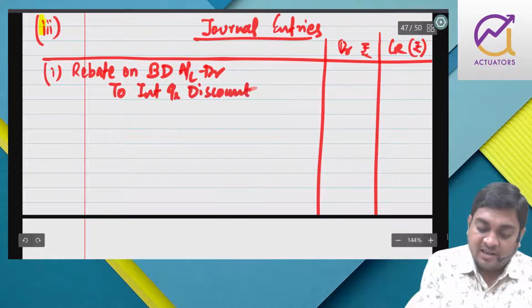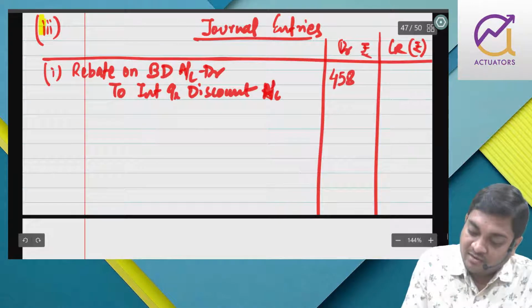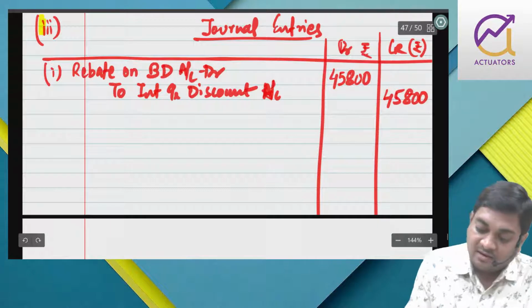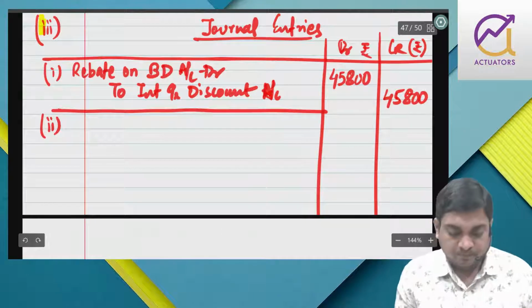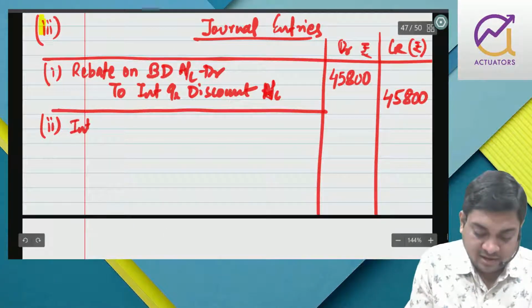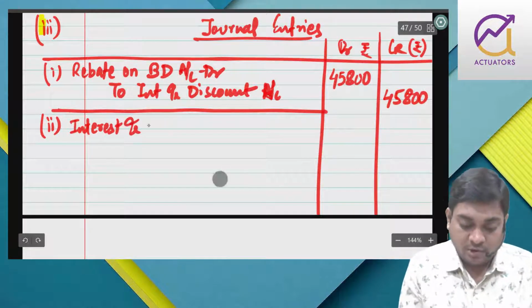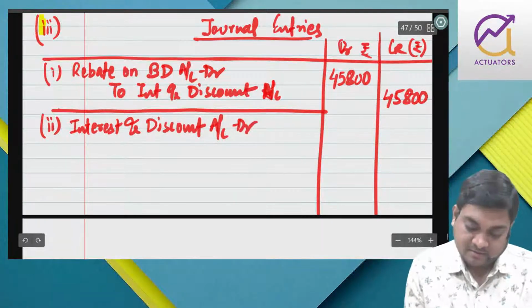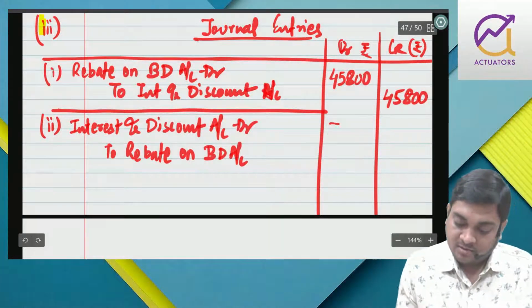Last year's, it will be credited to interest and discount, how much? 45,800. Then number 2, this year it will be transferred to interest and discount. From interest and discount to rebate. So interest and discount account debit to rebate on bill discounted account, the closing one.